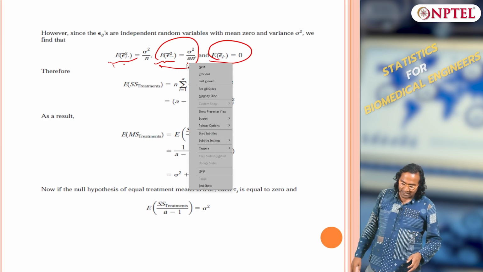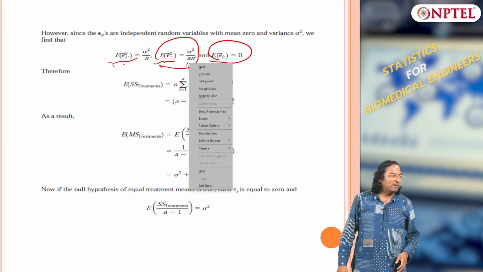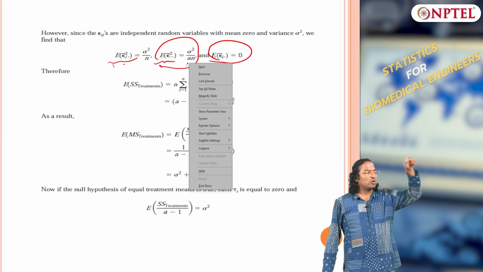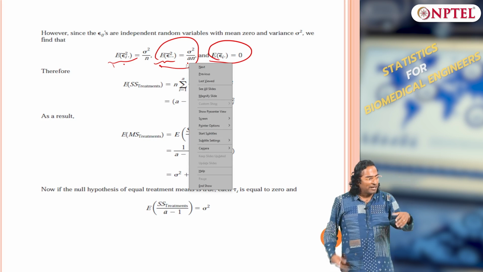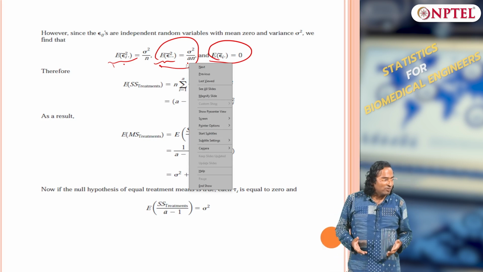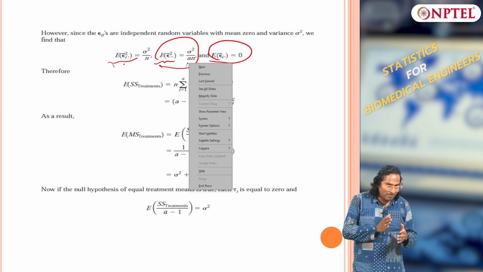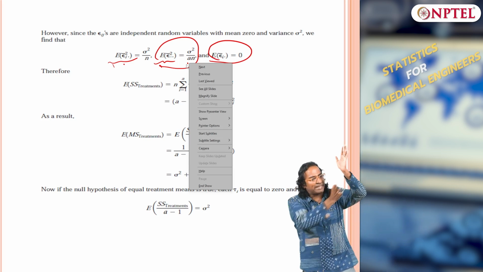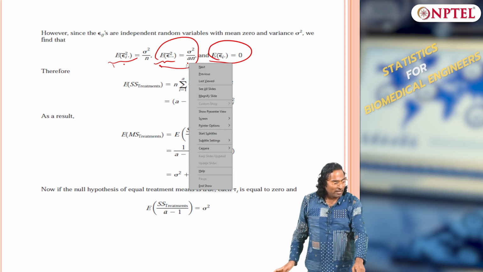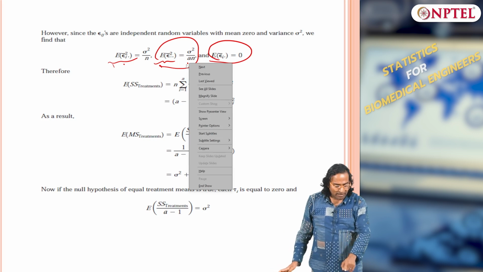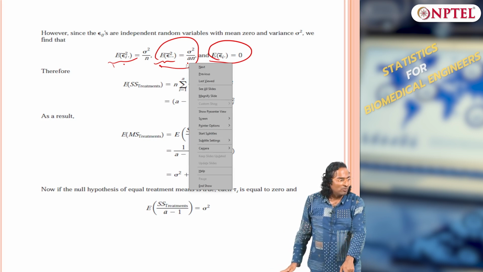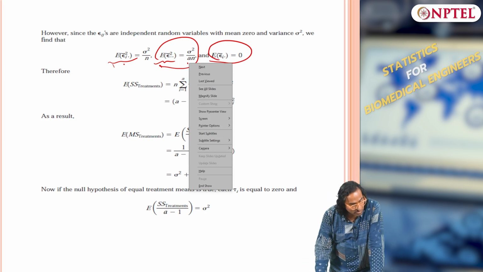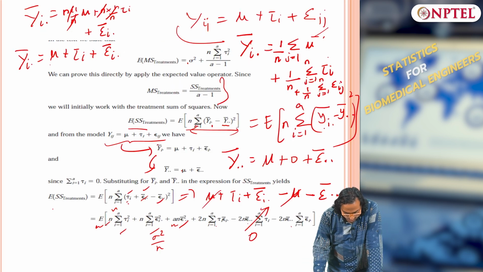Expectation of epsilon I dot squared is nothing but it is along all along jth axis. So, sigma squared over n, remember it is a mean value, sigma squared divided by n, because it is along one axis. If it is along both the axis, it should be a times n, that is what I have, sigma squared by an, and the mean value is 0. Okay. And I have summation of tau I to be equal to 0. So, this term goes to 0.